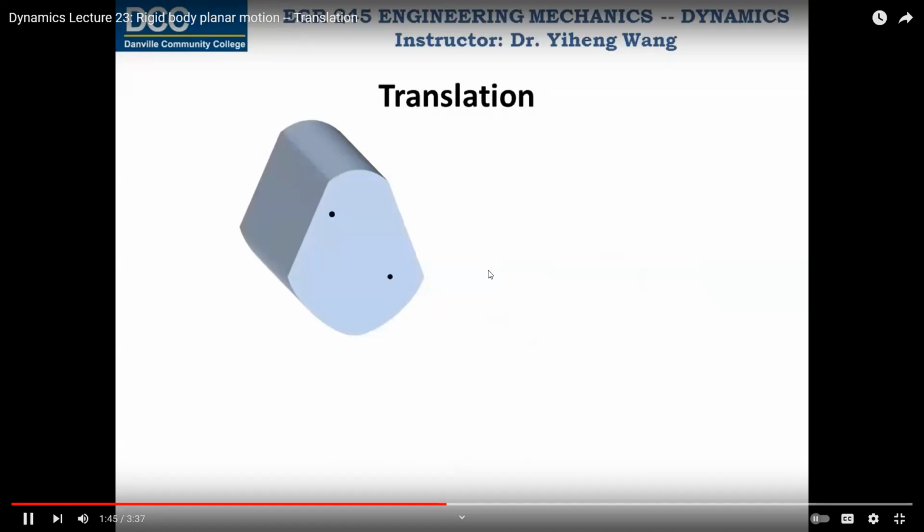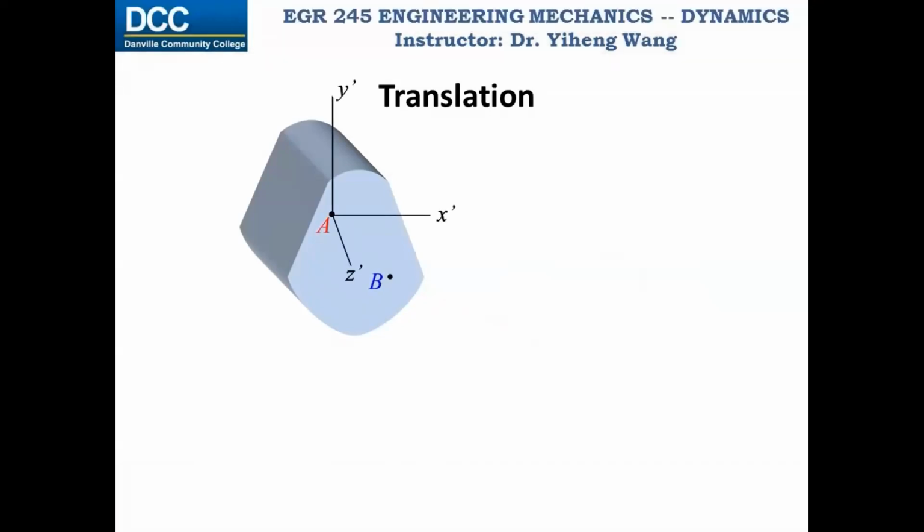Let's analyze translation using relative motion. Let's say there are two arbitrary points on this rigid body, point A and point B. Initially, there's a fixed XYZ coordinate system with the origin at point A. Then, we define another x prime, y prime, z prime rectangular coordinate system that will always have the origin at point A and will translate with point A.